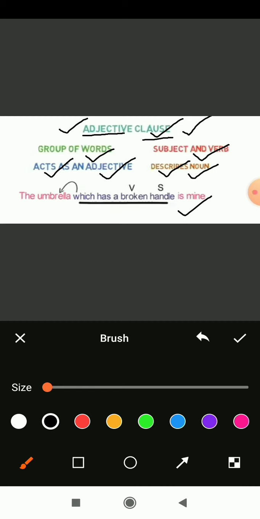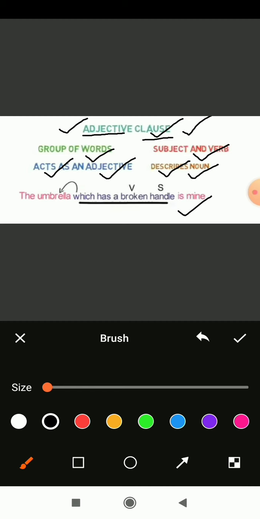We have an example: the umbrella. What is umbrella? The name of a thing, the name of a material. So it is a noun here. Can we say noun? Yes, it is a noun. Which has a broken handle. Which has a broken handle is mine. So it is a possessive one. It belongs to someone, to some person. So: the umbrella which has a broken handle is mine.